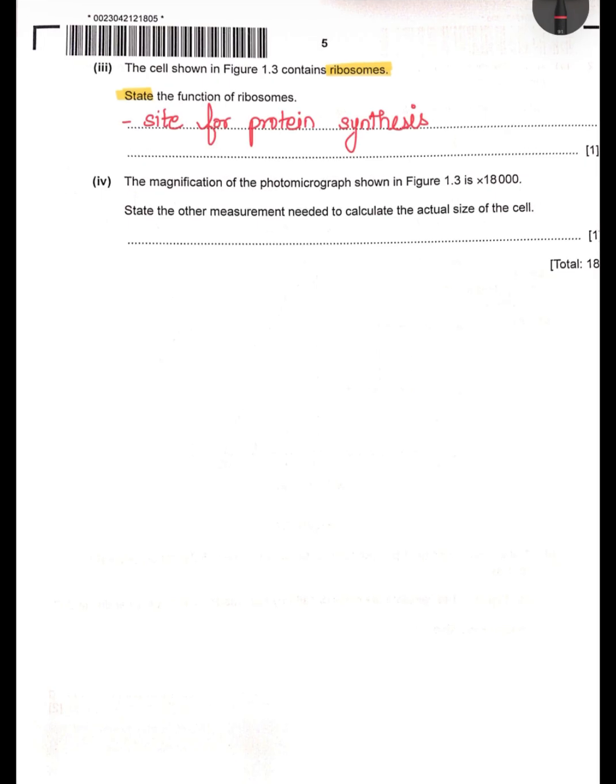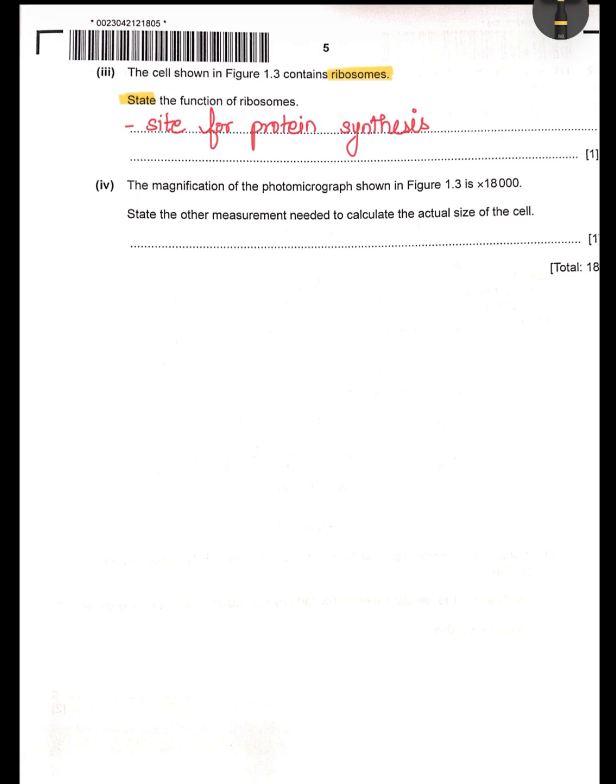from glucose. Moving on to the third part, the cell shown in figure 1.3 contains ribosomes. You need to state the function for ribosome. Now this is again a very straightforward question for 1 mark. It is the site for protein synthesis.